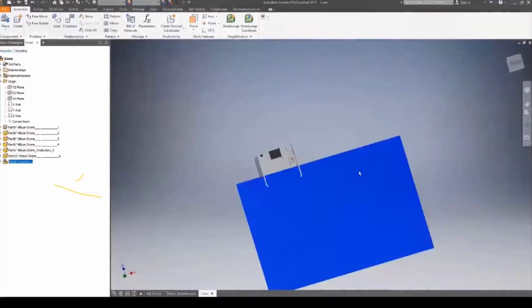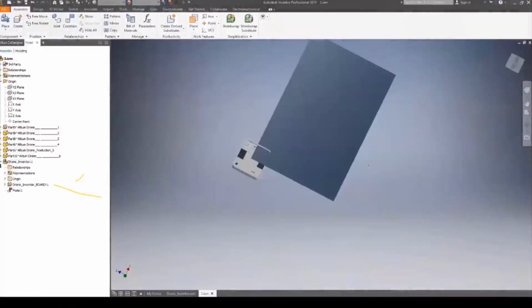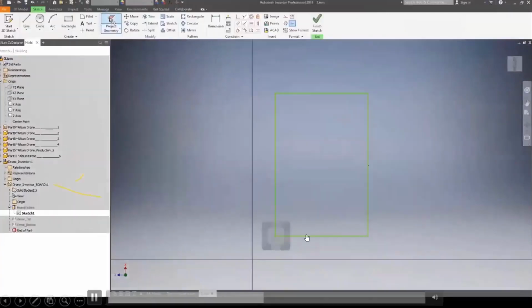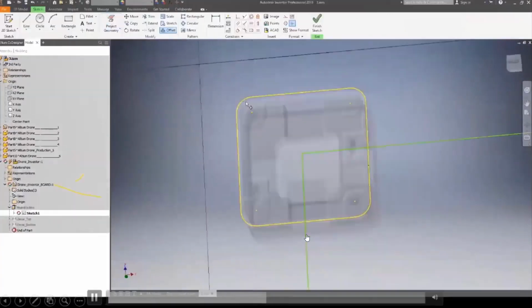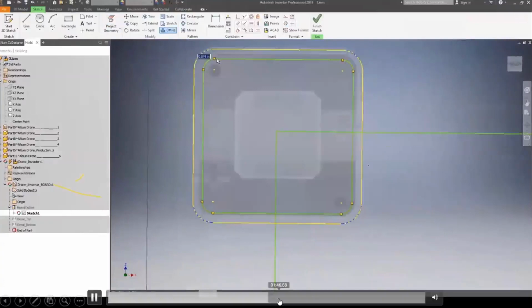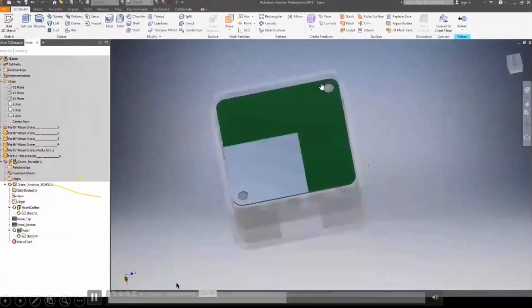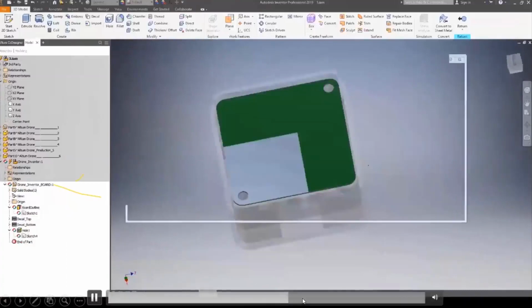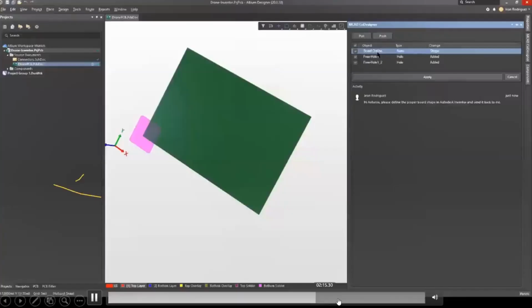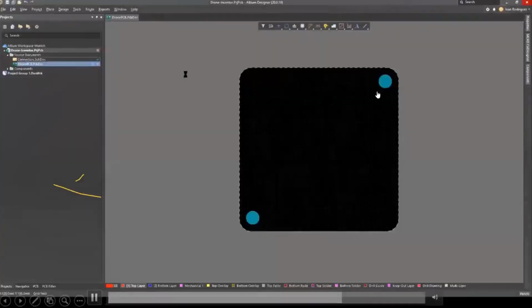Same thing. We are just creating the board shape from the enclosure. We are updating. Okay, we are creating a mounting hole also in the mechanical software. So the same thing is getting updated here.